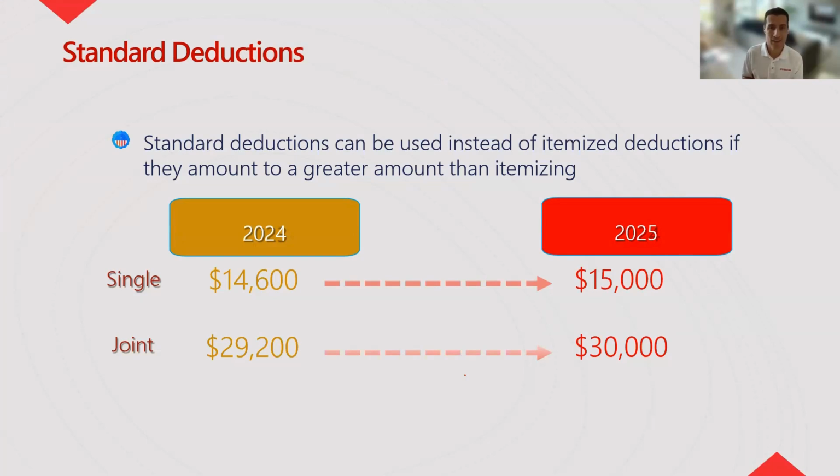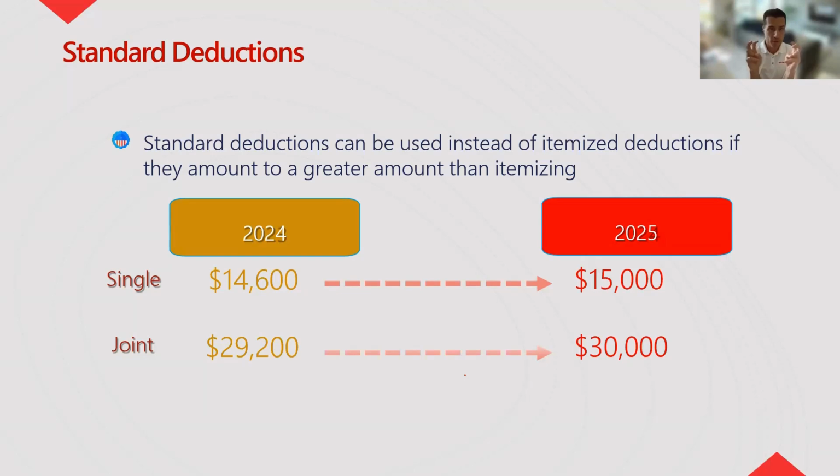And our standard deduction is the greater of your itemized deduction or the standard deduction. That's what you use to deduct against your ordinary income, your adjusted gross income, right?